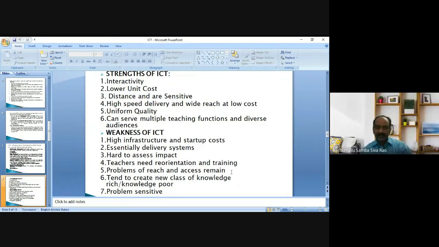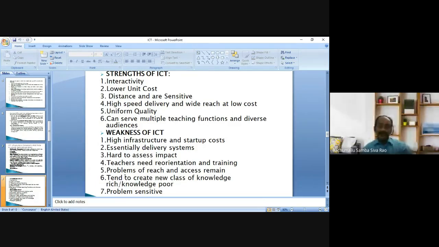Okay. Next, tended to create a new class of knowledge rich and knowledge poor. With the integration of ICT, it may create a new class of knowledge rich and knowledge poor. What is knowledge rich and knowledge poor? Here, knowledge rich in respect of technology, knowledge poor in respect of technology.